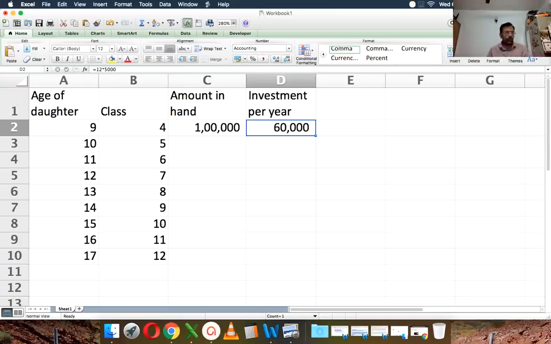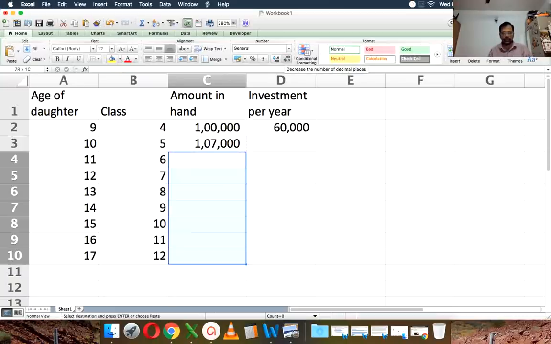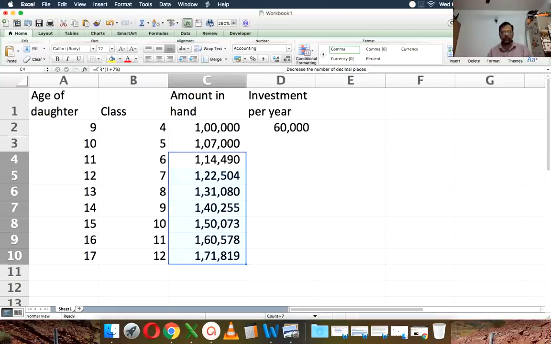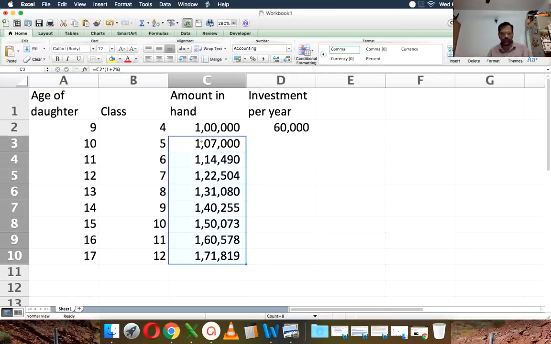So with all that, let's calculate. So what we can do is, let's conservatively assume that this current amount will first grow at about 7% a year. So let's first calculate that. That's easy to do. So formatting so that it's easier to look at. There you go. So it goes to about 1.7 lakhs at the end of 8 years and 9 years. I think I've made only in 8 years, right? I've just made 8 years. Yeah, so that makes it amount in hand.